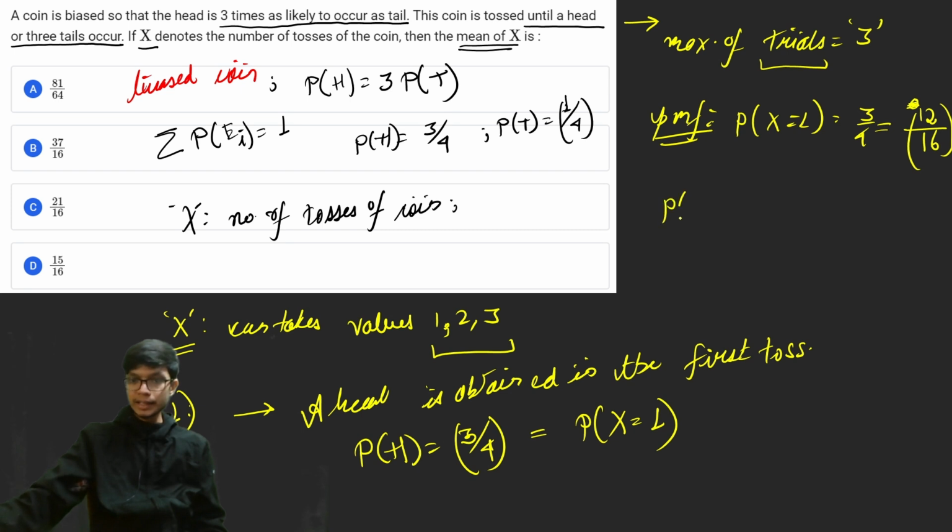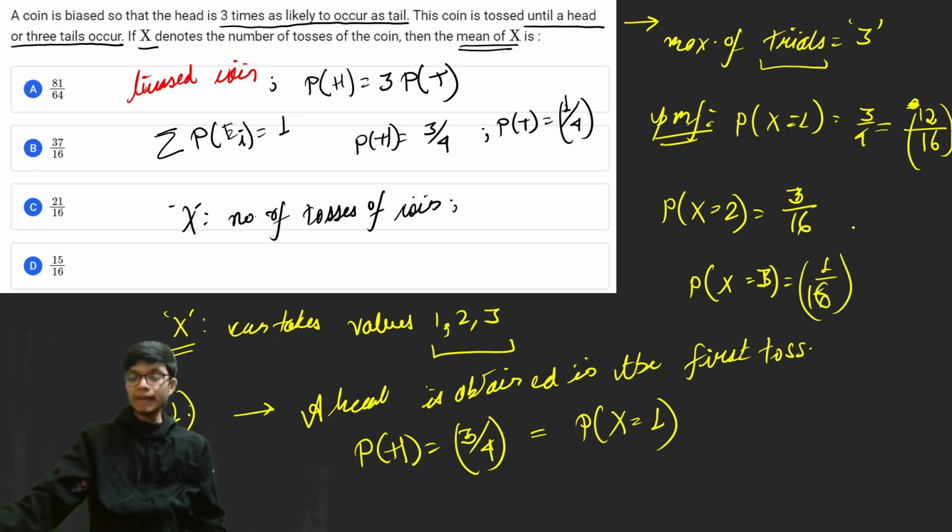Similarly, the PMF for x is equal to 2 is 3 by 16, and the value when x is equal to 3 is 1 by 16.